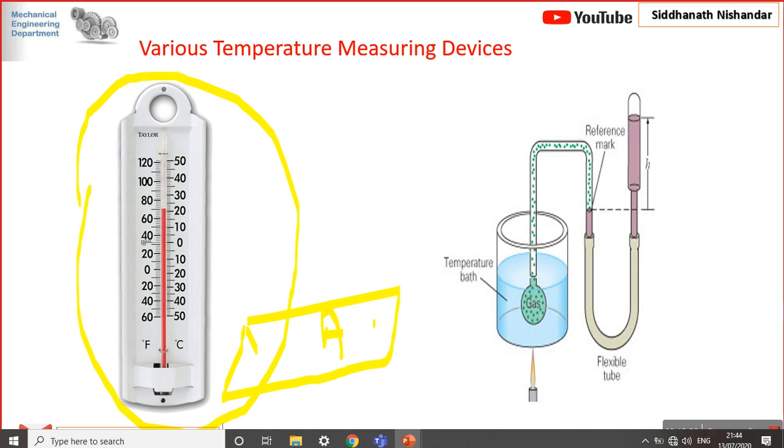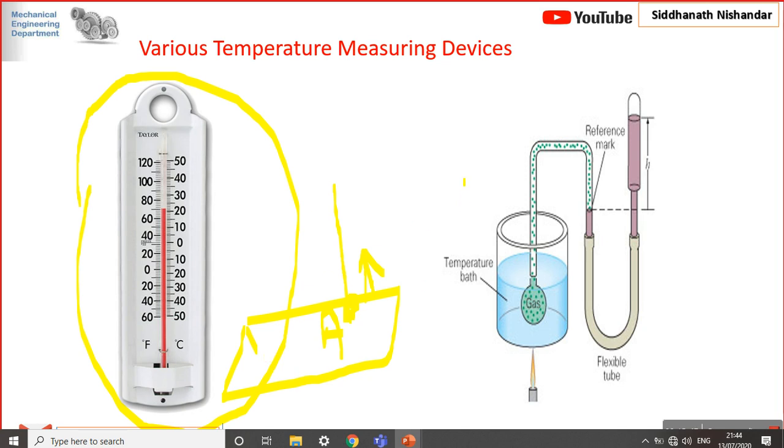Suppose the temperature is around 35-40 degrees Celsius. When this thermometer is put in contact with it, what happens? The alcohol or mercury absorbs the temperature of that object, and it tries to expand. When both systems are in thermal equilibrium, this is the change in dimensions according to expansion and contraction of the material.